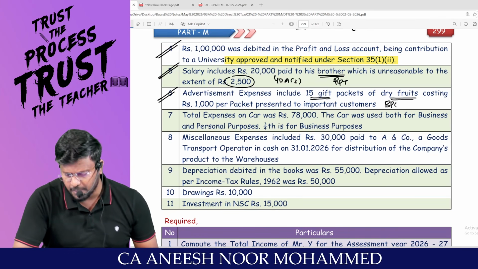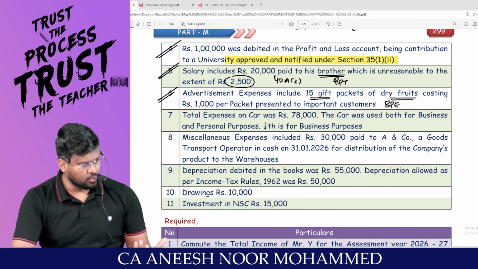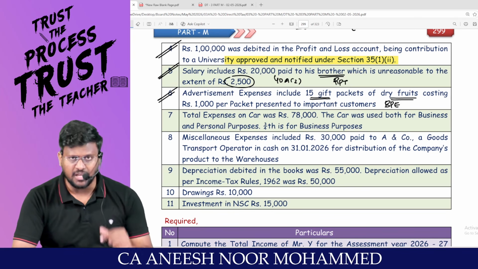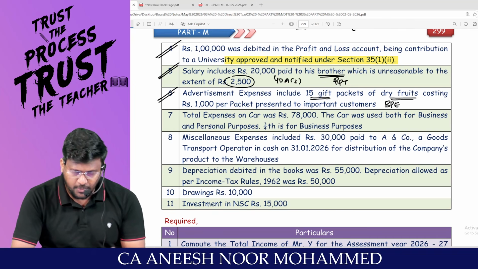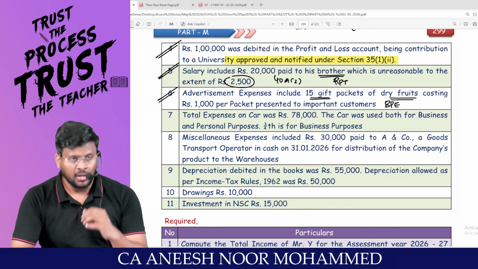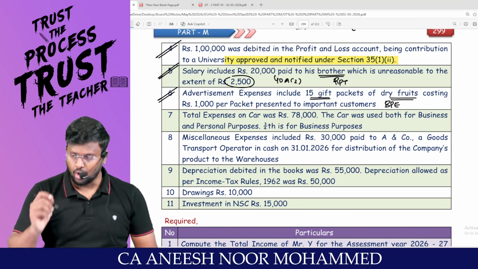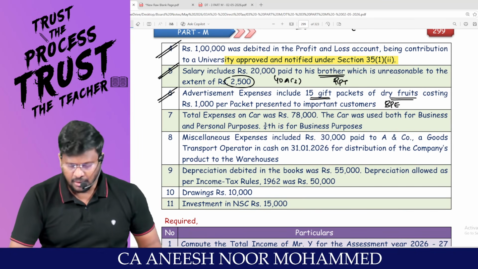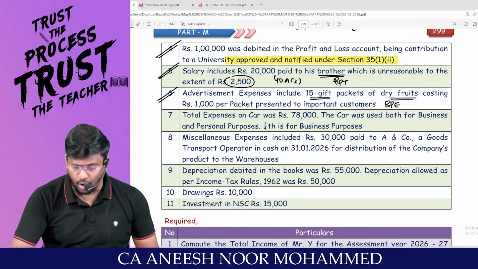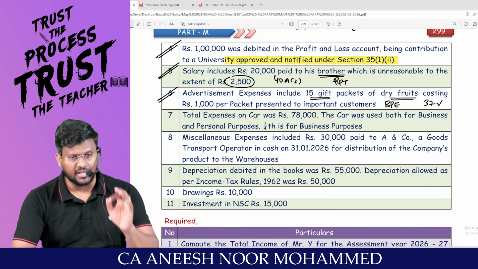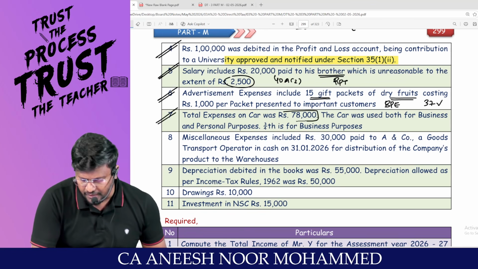This is a business promotion expense. Business promotion expenses every businessman is supposed to do. My dear lovable students, since this business promotion expense is not covered under 30 to 36, which is not a capital expenditure, which is a revenue expenditure, which is not a personal expenditure, sir, which has been incurred wholly and exclusively for the purpose of business or profession, which is not, sir, a CSR, corporate social responsibility expenditure, which is not an infraction of law, then this expenditure can be claimed as a deduction under section 37, that is general deduction.